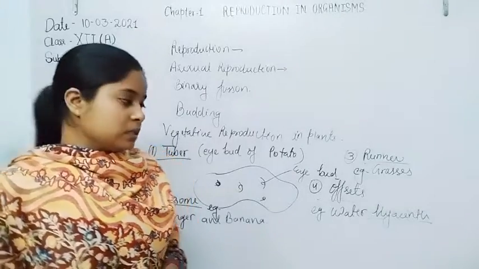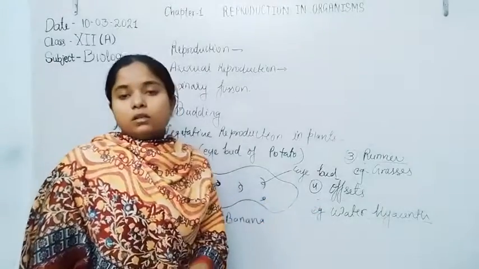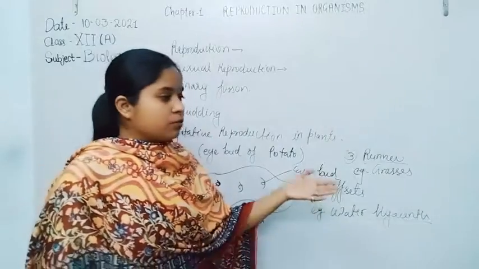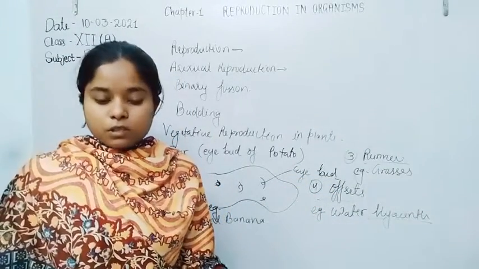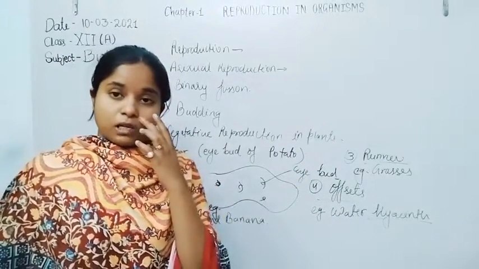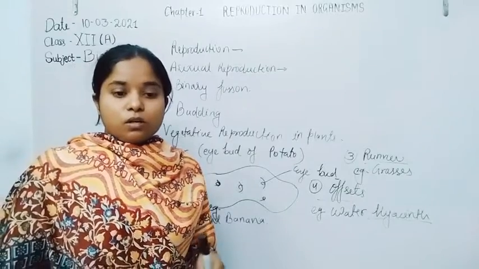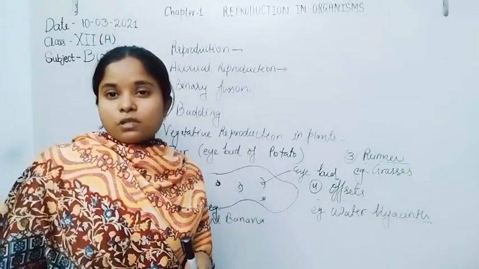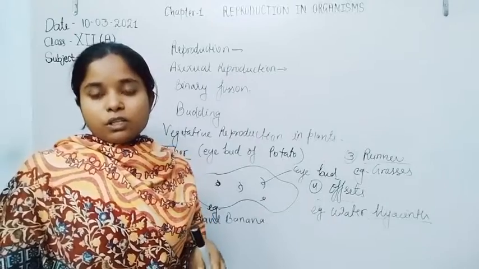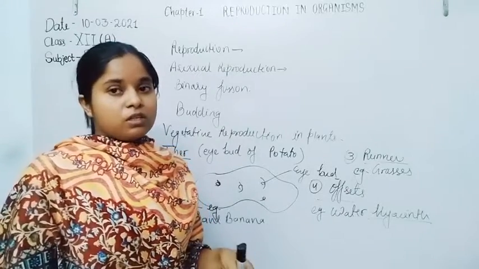The water hyacinth covers the whole water surface, and because they cover the water surface, the oxygen diffusion, as we already know, is carried out at the surface of the water.